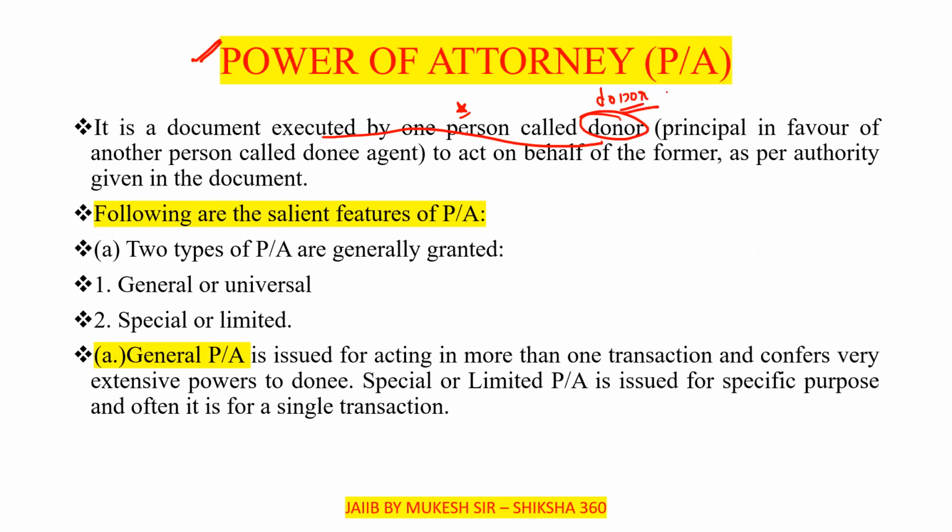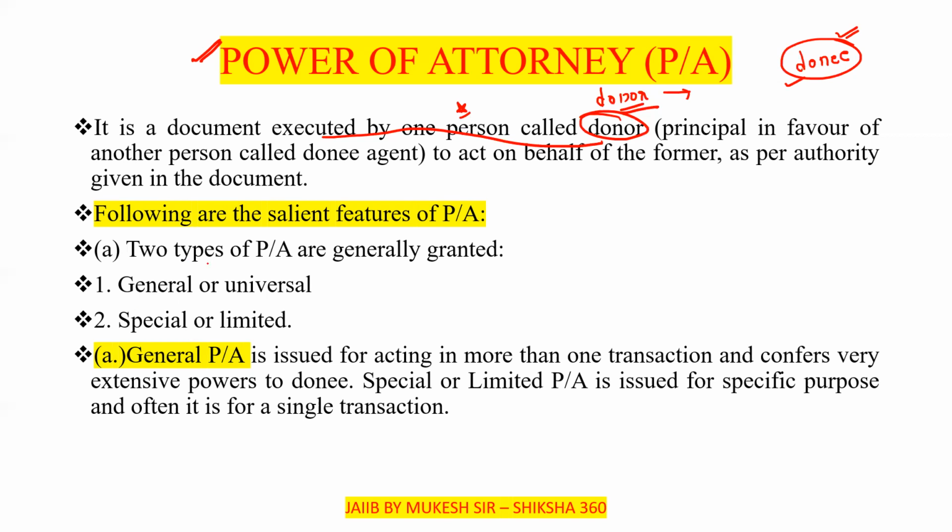This person is giving an authority to another person, the donee, to whom the authority is to be given. The principal, in favor of another person called the donee or agent, to act on behalf of the former, the donor, as per the authority given in the document. Following are the salient features of the power of attorney.